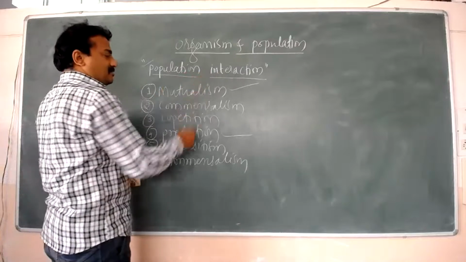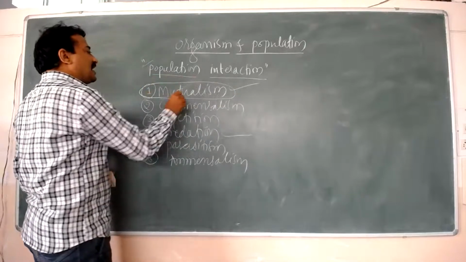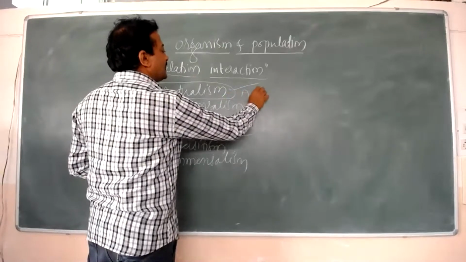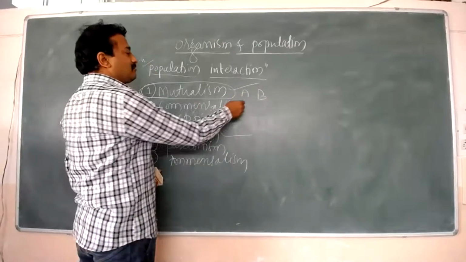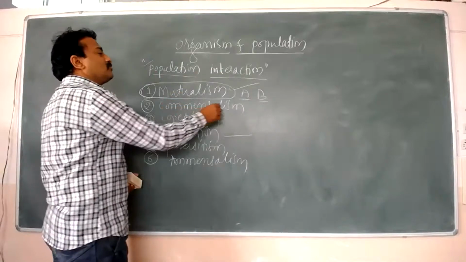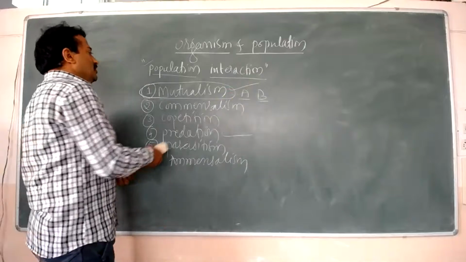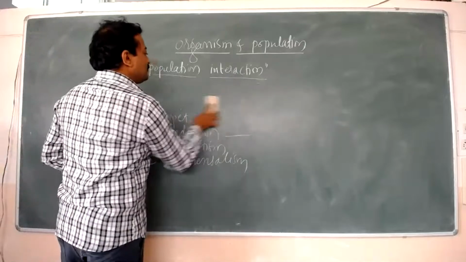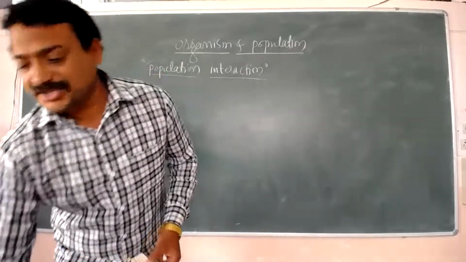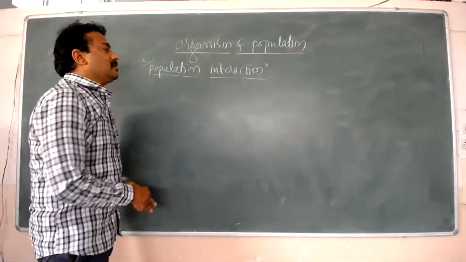Population interaction means an interaction taking place between two organisms. For example, mutualism is a type of population interaction in which both the interacting organisms are benefited. A and B are the interacting organisms in mutualism, and both are benefited. We have given several examples regarding mutualism. After this, we have to discuss the next type of population interaction, which includes parasitism.